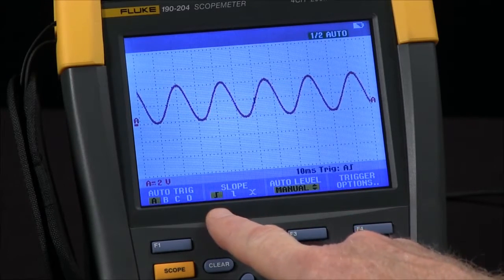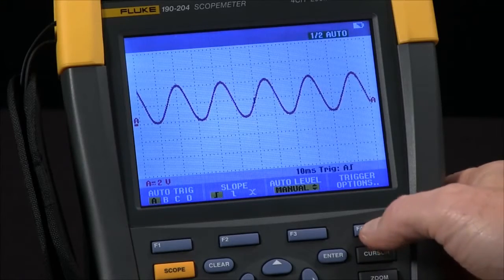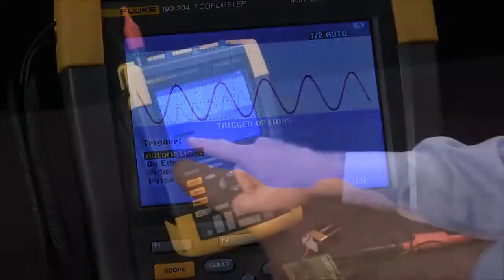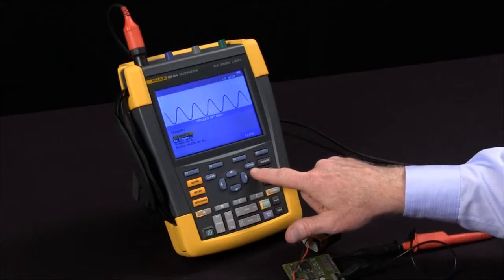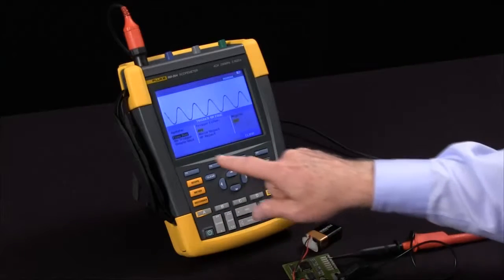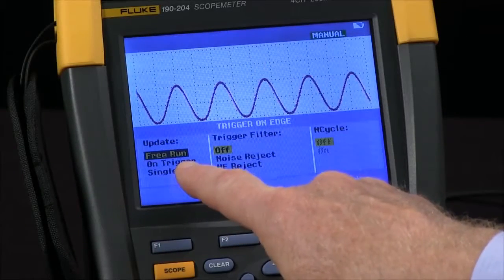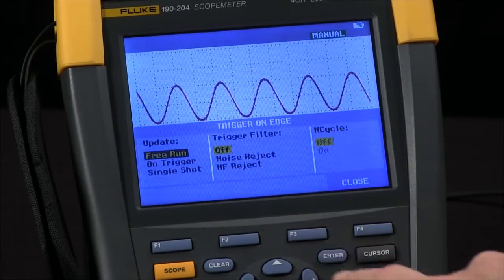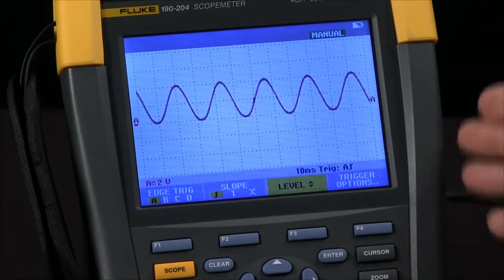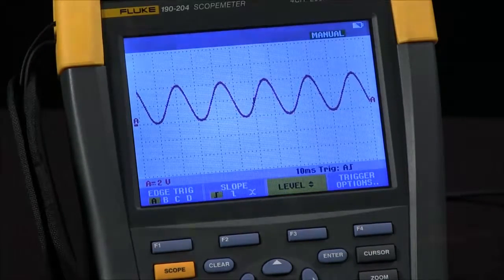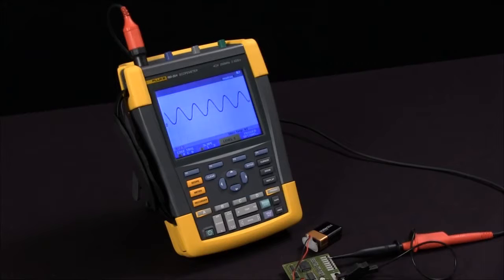The final step is to select trigger options and change from automatic to an edge trigger. Confirm that with enter. I can stay in a triggered or free run mode. Enter there, close, and we're done. That's how you set up the basic trigger functions on the Fluke scopemeter.